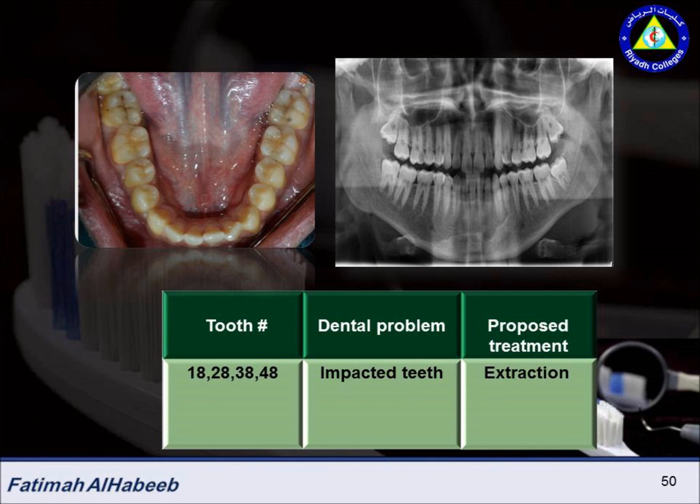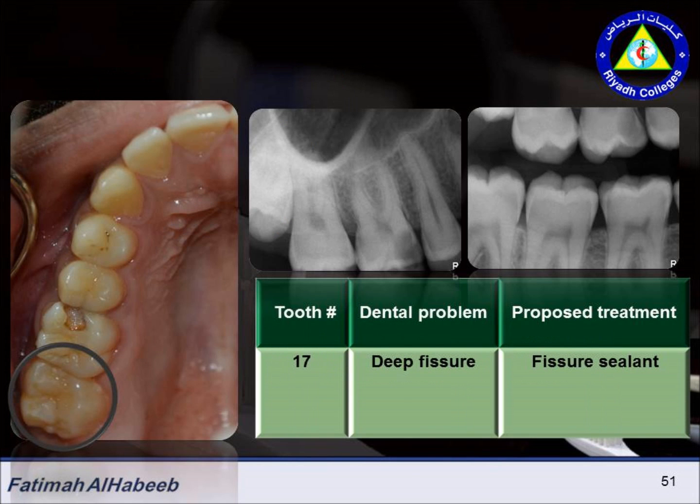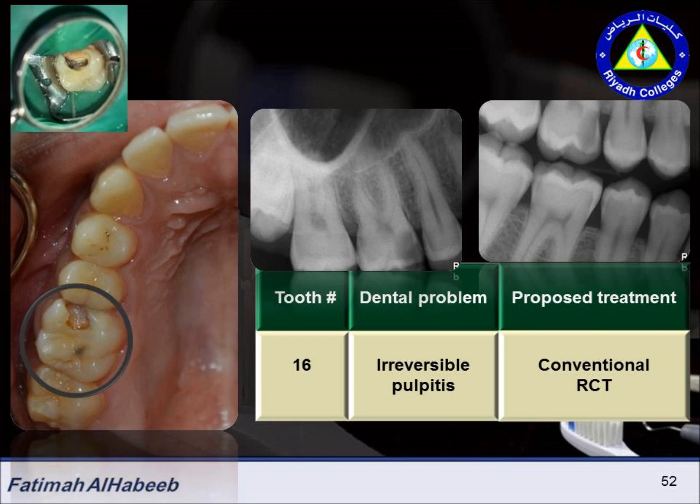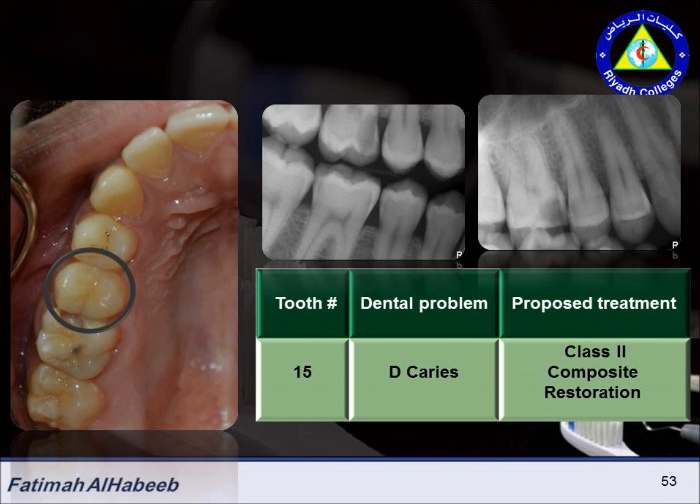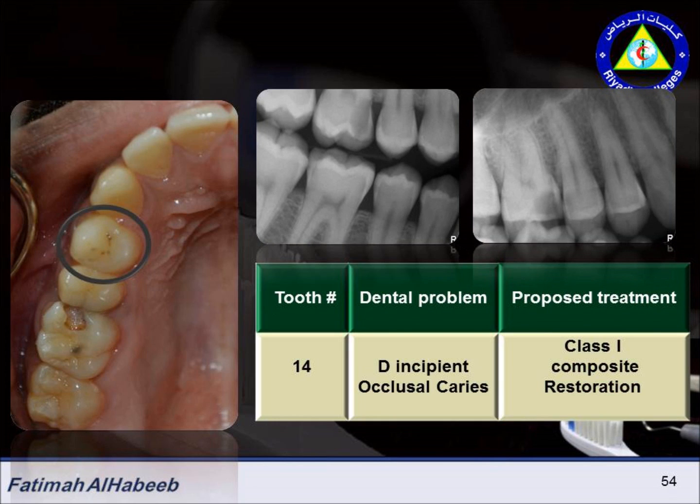Now I will start the treatment plan tooth by tooth, starting with the impacted teeth 1A, 2A, 3A, 4A. After consultation with the surgeon, he decided to extract all the impacted teeth. For tooth number 17, the dental problem is deep fissure, so sealant. 16 has irreversible pulpitis; the treatment is conventional root canal treatment. 15 has distal caries, so class 2 composite restoration. 14 has distal incipient caries with occlusal caries, so class 1 composite restoration with fluoride application.